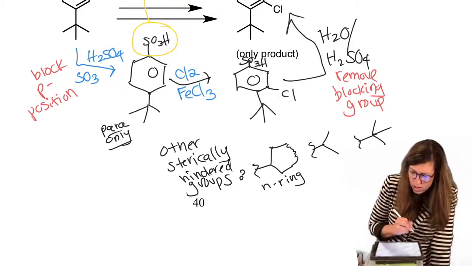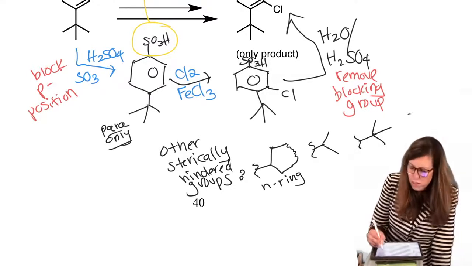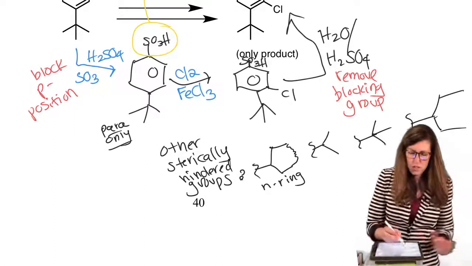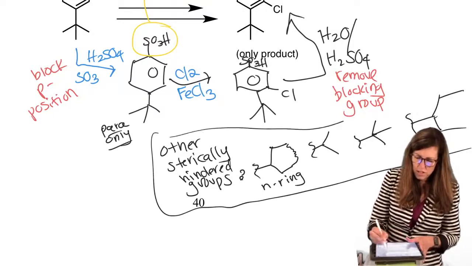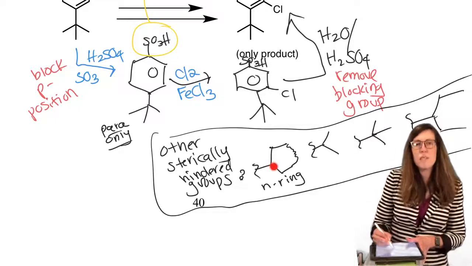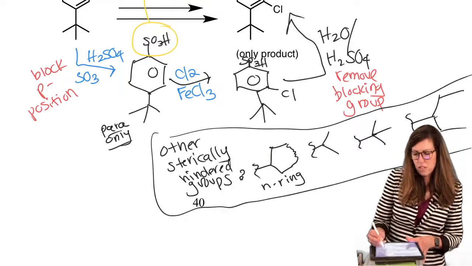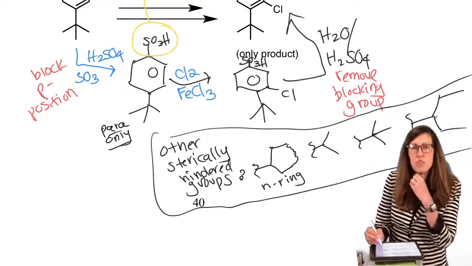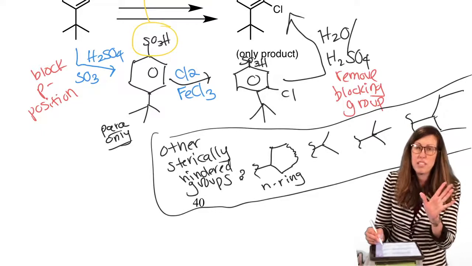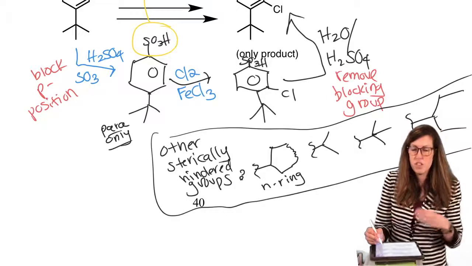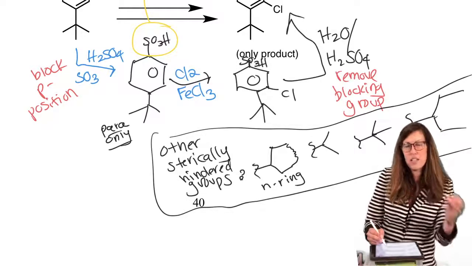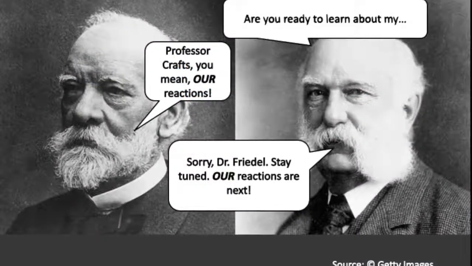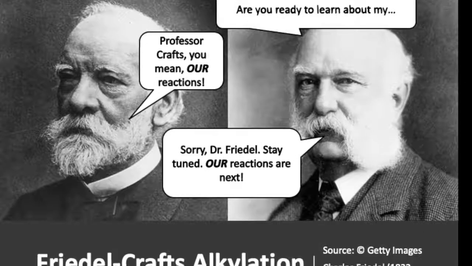T-butyl, of course. But then we have so many variations on branch. It doesn't have to just be t-butyl. It could be going that way. So watch out for that pattern though. Notice they all have that in common. At the first carbon that's attached, there's branching. Those are usually the classically too sterically hindered to allow ortho in, and para is strongly preferred, but not impossible to get ortho. It's just para is very strongly preferred. So you can block the para, squeeze in the ortho, take the para blocking group off. Chemistry, chemistry, chemistry.